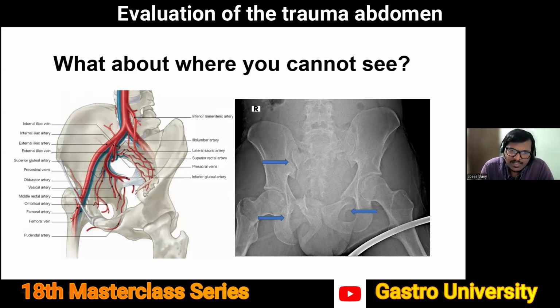So if you correlate this pelvic fracture with the vascular distribution in the pelvis, it's very easy to understand the number of vessels which are there, especially the branches of the internal iliac artery and the pre-prostatic plexus of veins, all of which can be very easily ruptured in bad pelvic fractures. And this blood will get collected in the pelvic peritoneum, and it has a fast track entry into the entire retroperitoneal space, moving from zone 3 to zone 2 and even zone 1. So the retroperitoneum can carry almost as much volume as the intra-abdominal cavity can carry.